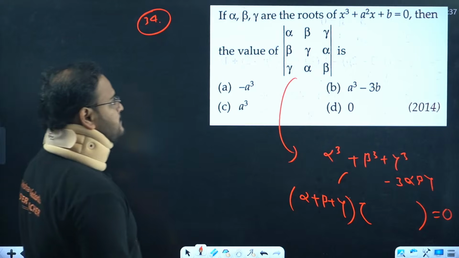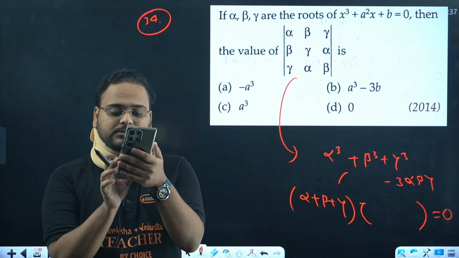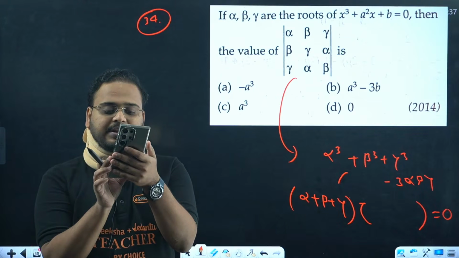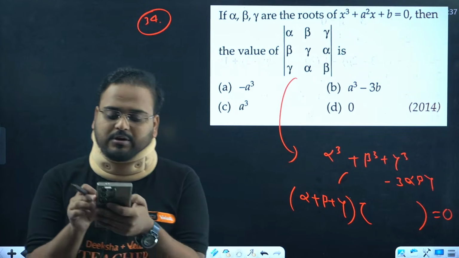Yes. The value is 0, sir. Sir, name of what? Name of what, Narendra?